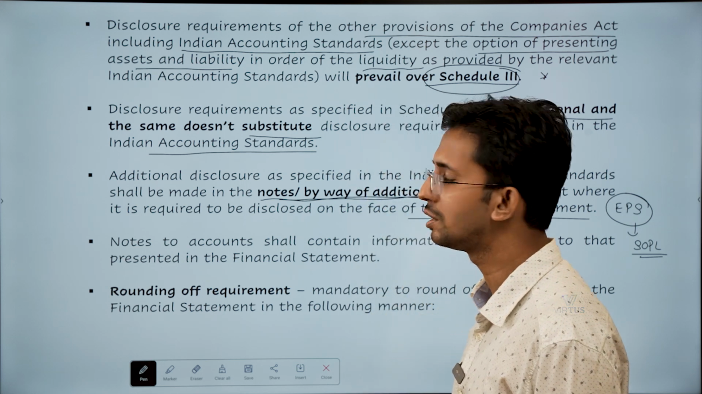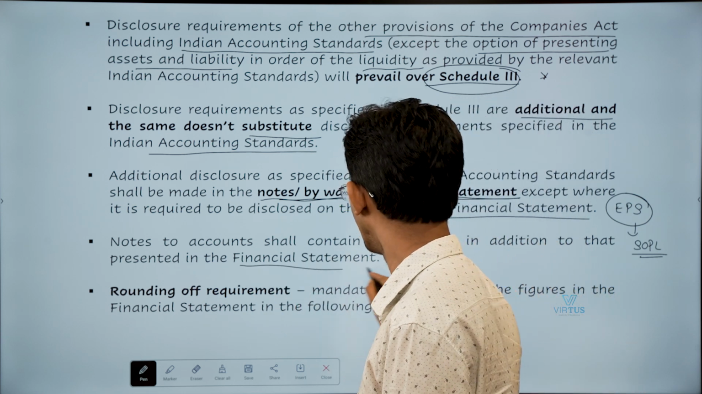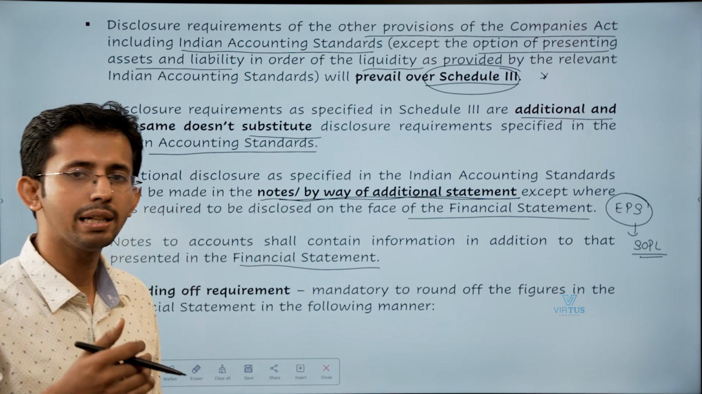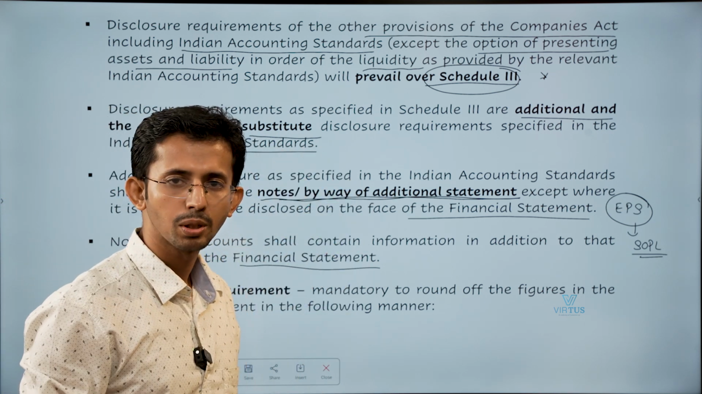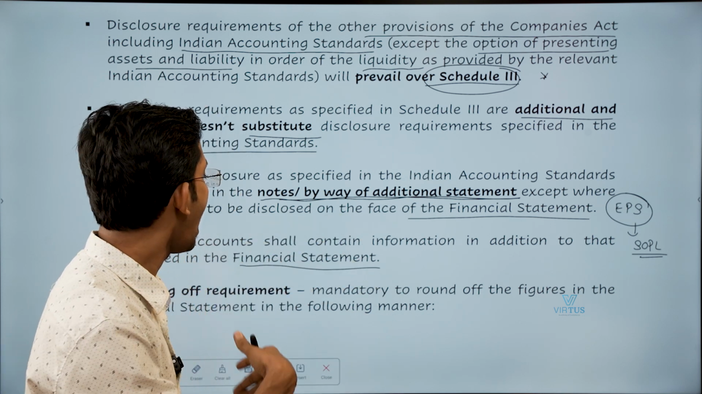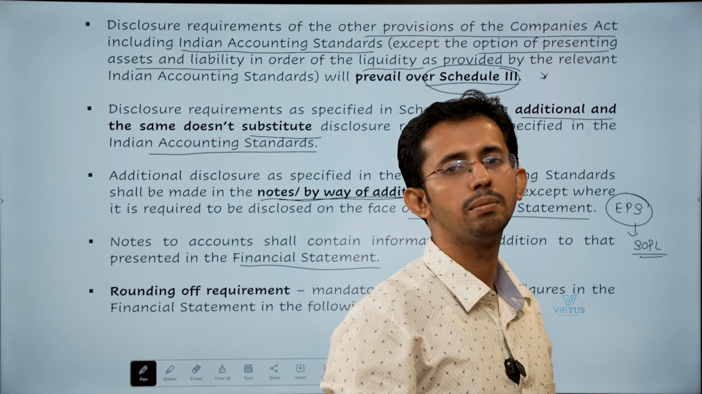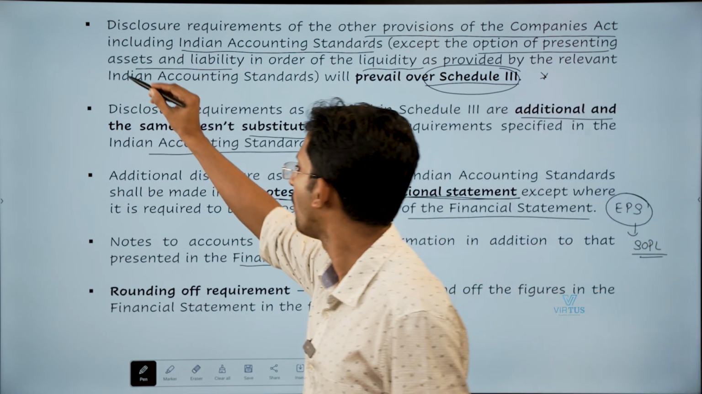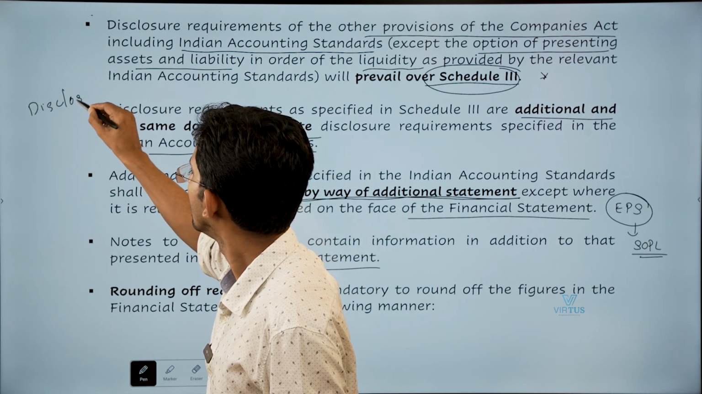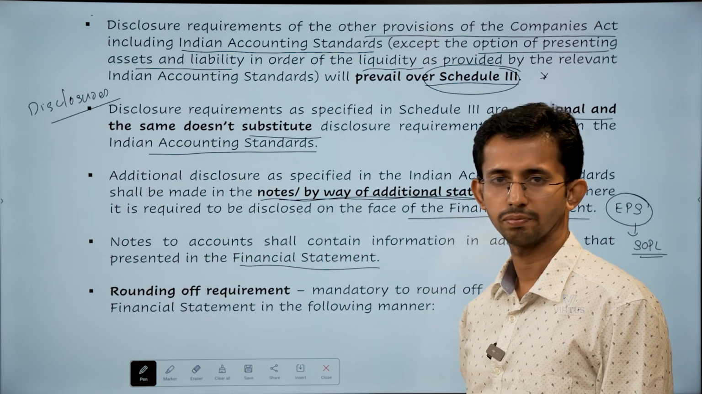Now the last point I wanted to discuss is that notes to accounts shall contain information in addition to that presented in the financial statements. Whatever information you are providing on the face of the balance sheet or the profit or loss account, that information may also have to be repeated in the notes on accounts. That is additional information which needs to be given in the notes on accounts. So friends, these are the 4 points which I wanted to discuss regarding the disclosures. Now we will move to the requirement of mandatory round off. Thank you friends.